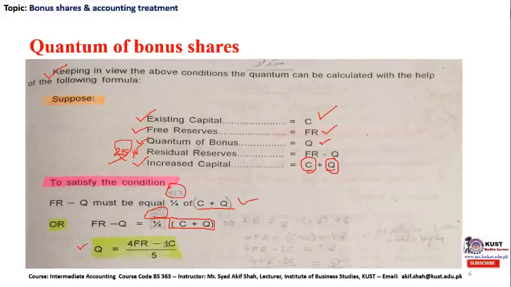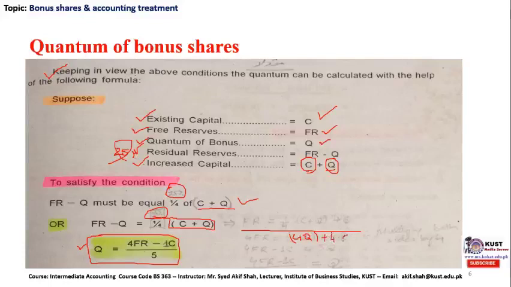Now how did we come up with this final formula? With the help of simple mathematics, we can arrive at this final formula, which can be used to find out the quantum of bonus share. You can simply multiply both sides by 4, and the 4 in the denominator will cancel out. The remaining will be C plus Q, as written with the help of lead pencil, C plus Q times 4Q.